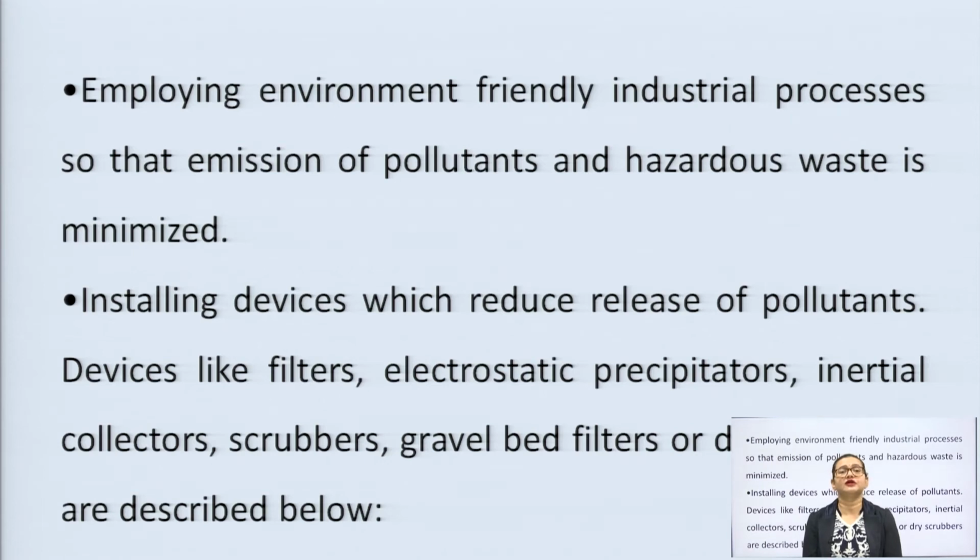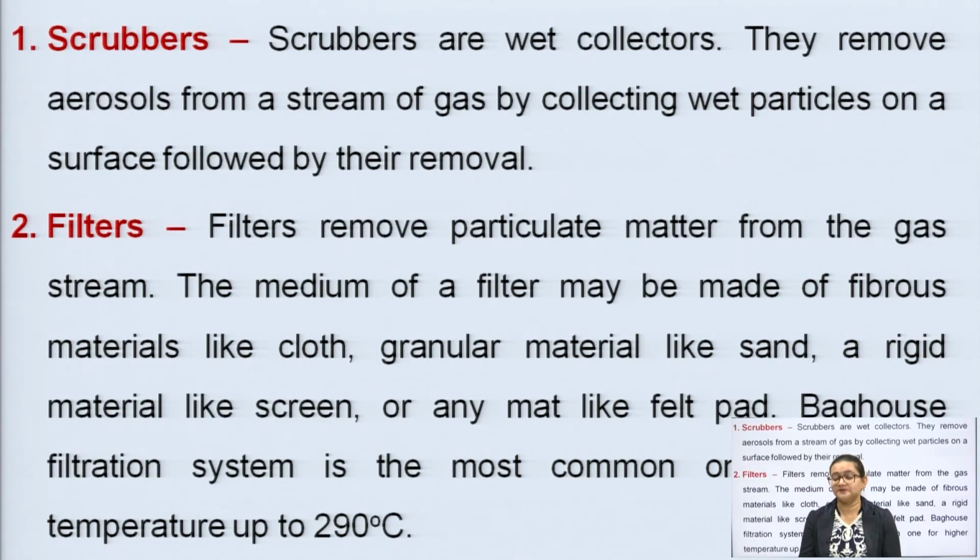Installing devices which reduce the release of pollutants. Which devices? Filters, electrostatic precipitators, inertial collectors, scrubbers, and gravel bed filters, which are described as follows. These are the devices which could be used. Now, we should study the devices in detail. The first device is the scrubber, which can be applied to filter out and pre-treat emitted smoke and air pollutants. What are scrubbers? Let us study it in detail.